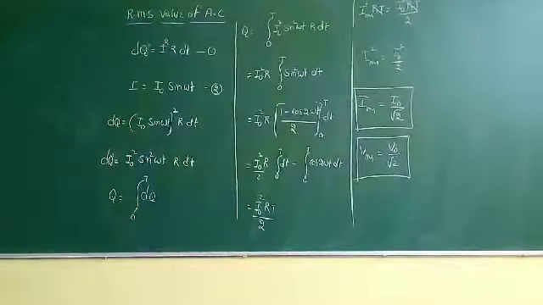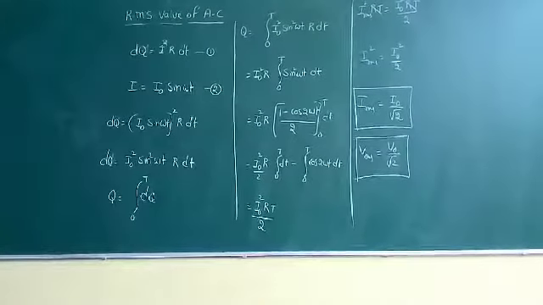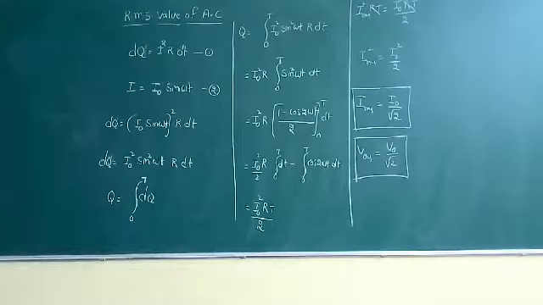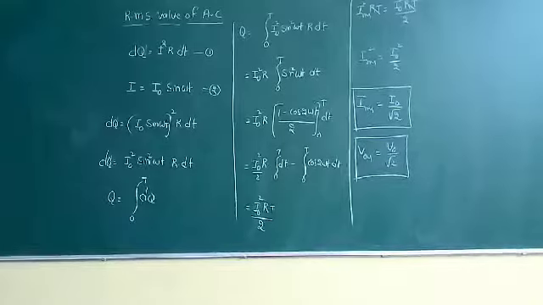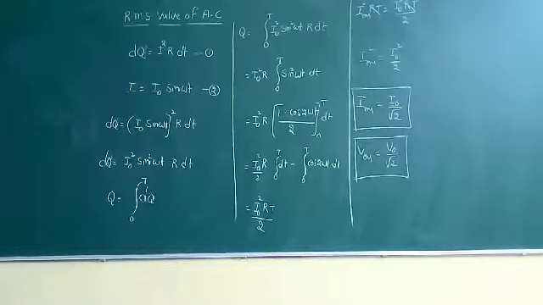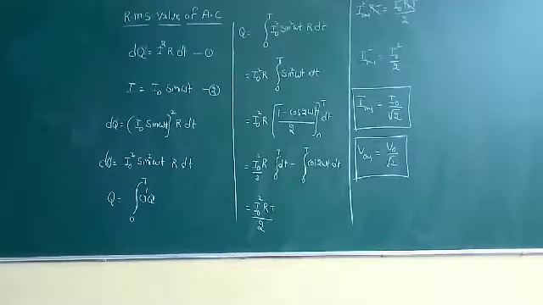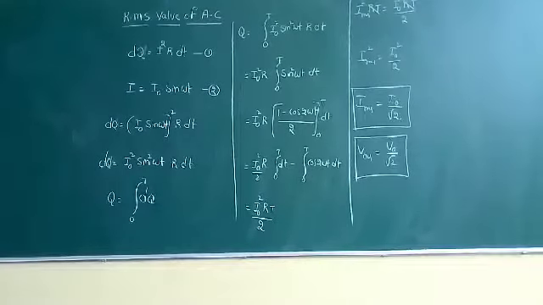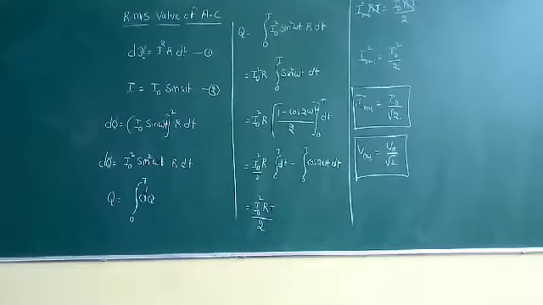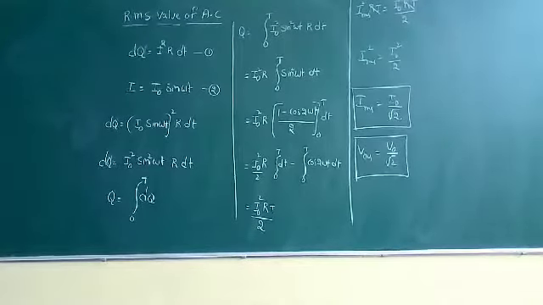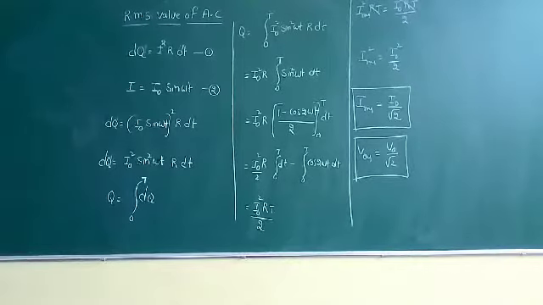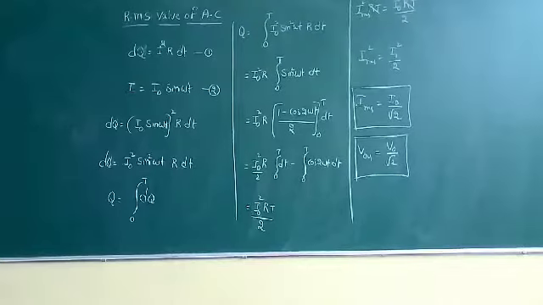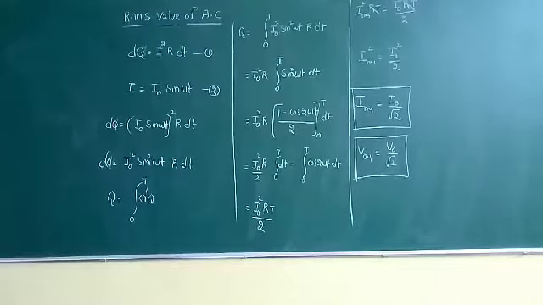So once again, all of you see the derivation. What is the meaning of RMS value of AC? RMS value means root mean square value of AC can be defined as the direct current which produces the same heat in a particular conductor in a particular time interval as is produced by AC in a particular circuit in the same time interval T. So that we call it the RMS value of AC.